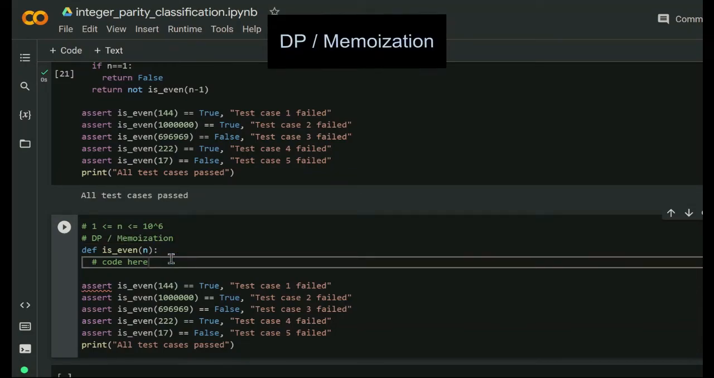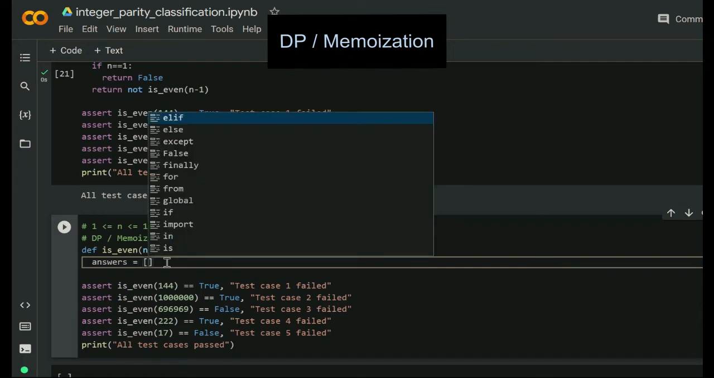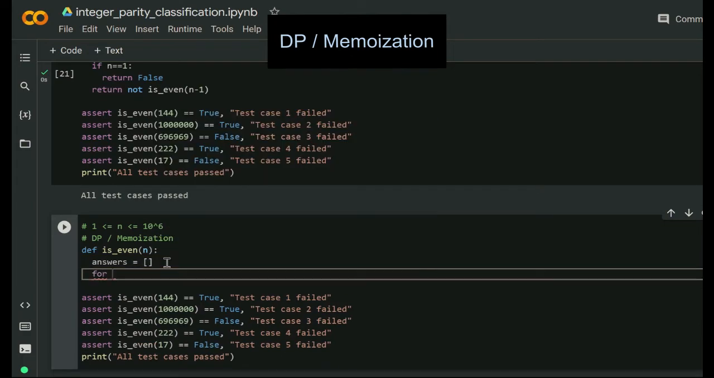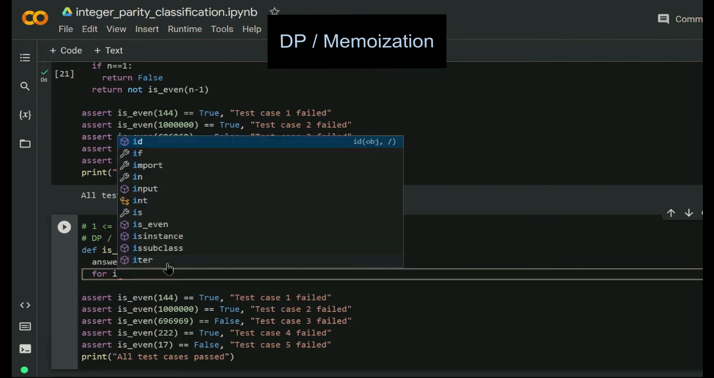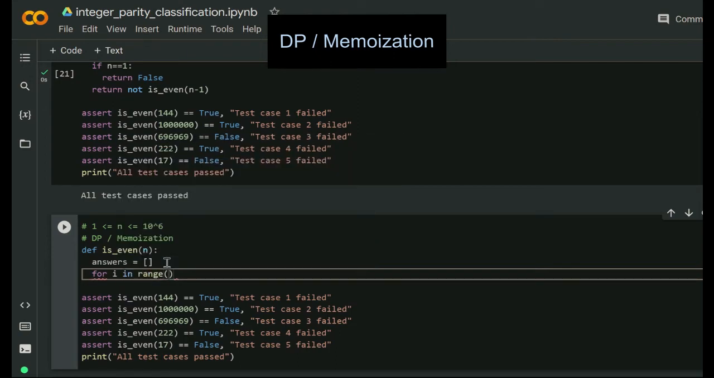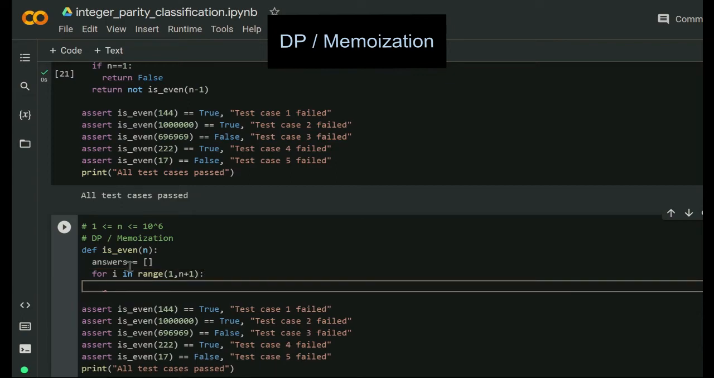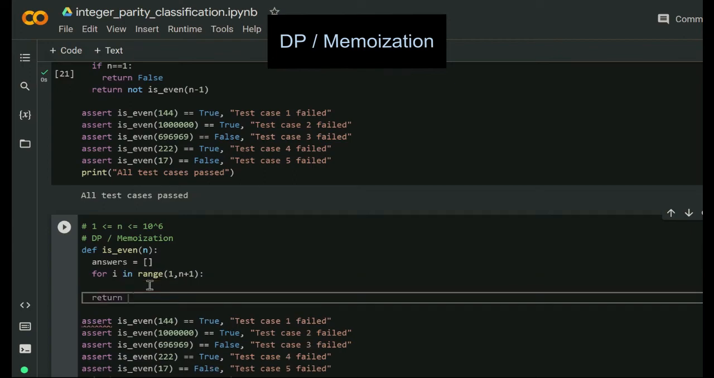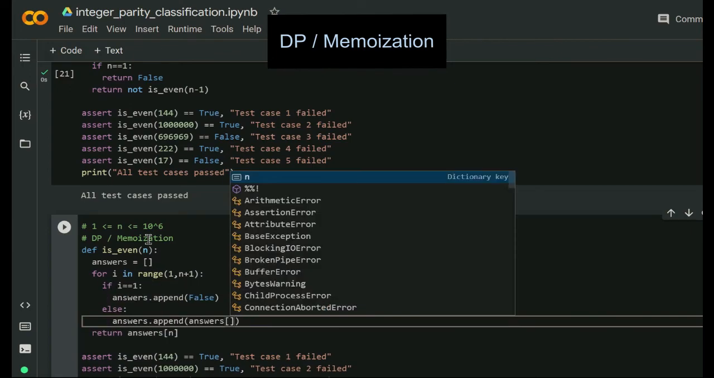A common step after recursive implementations would be to use a DP or memoization approach. Recursive functions, if called too many times, can have stack overflow errors. And instead, we can just use the same recursive logic, but apply it iteratively. So we would go through the numbers up until n. For i in range 1 to n plus 1, we would be filling this list with the parities from the numbers 1 to n, and then at the end of the day, we would return answers[n].